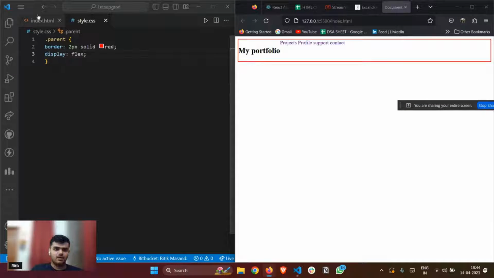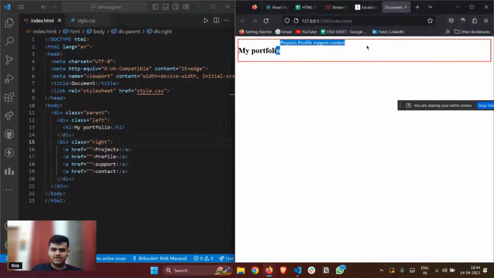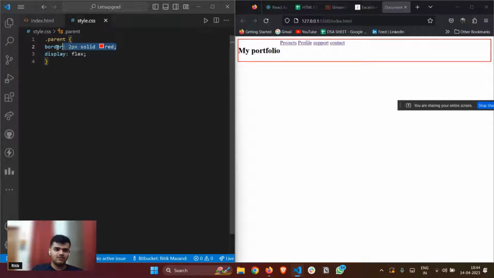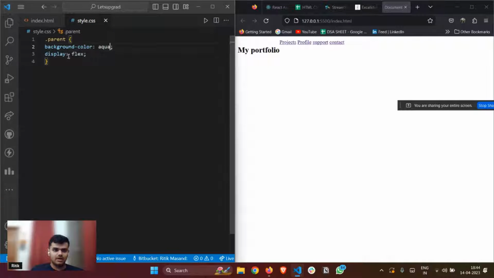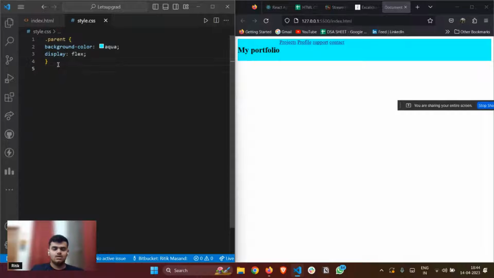Got it? So now I have this project assigned. Now what will I do? I'll give some width as well. So let me, instead of this, give some background color. A background color of, let's suppose, aqua, and this is a parent div, and I'll make a left div.